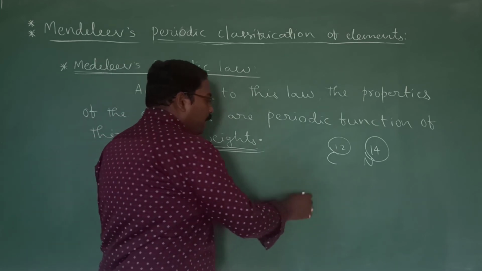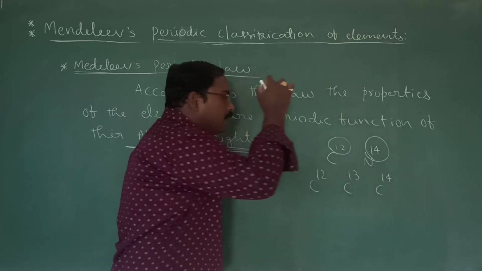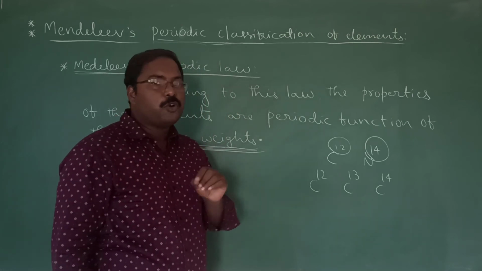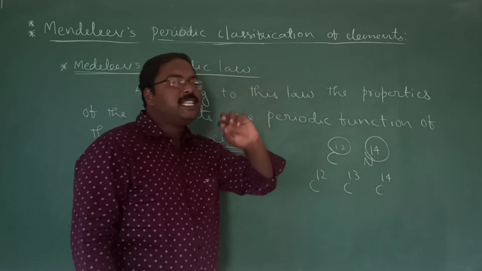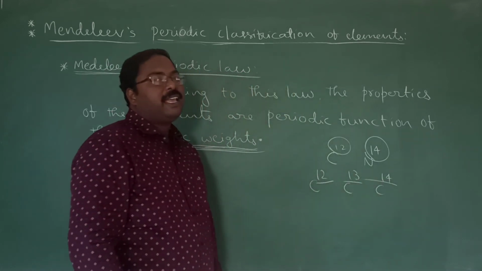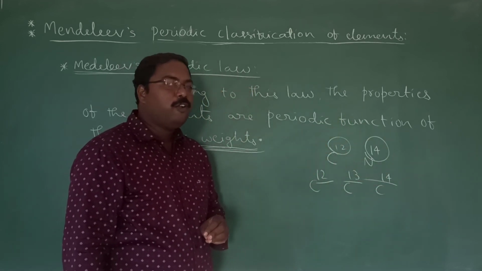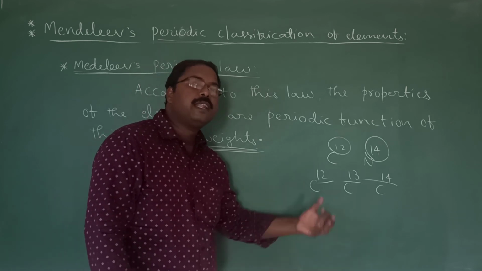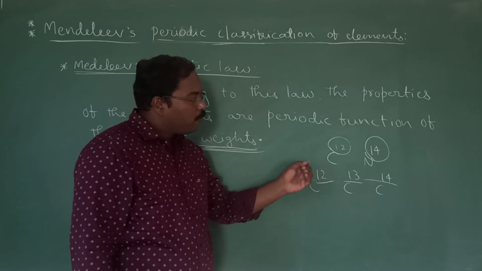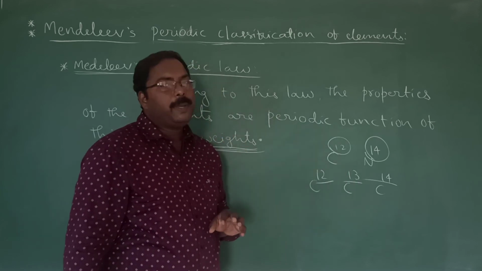Okay? But recently we discussed one concept. What are these three? These three are known as isotopes. Then what about in the case of these isotopes? All these three have different atomic masses. Can you say these three have different properties? No. The properties of the isotopes are the same. All the three are carbon atoms only. So nowadays we know that the properties are not completely depending on atomic weights.